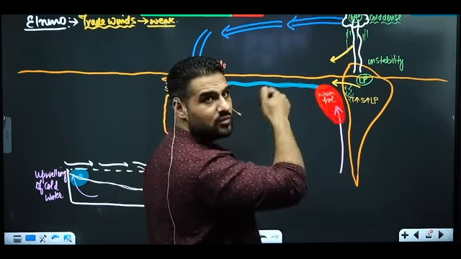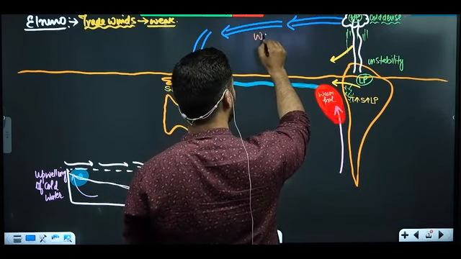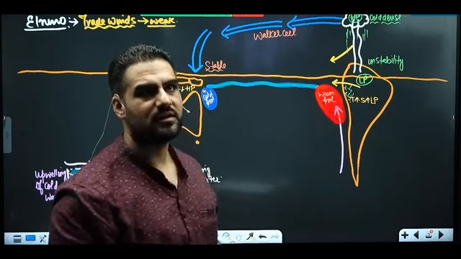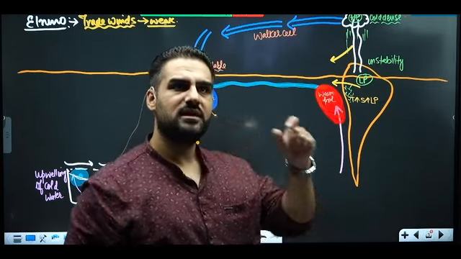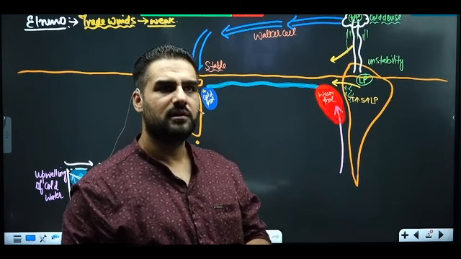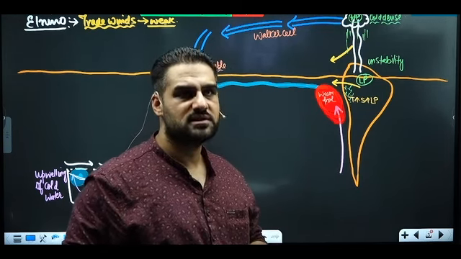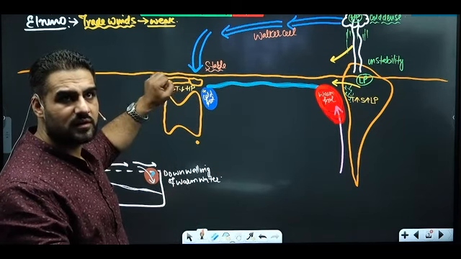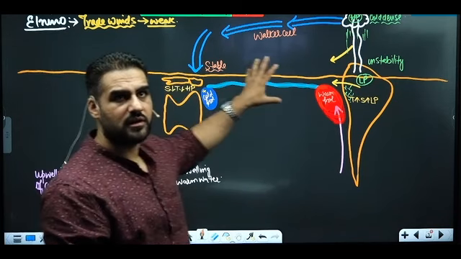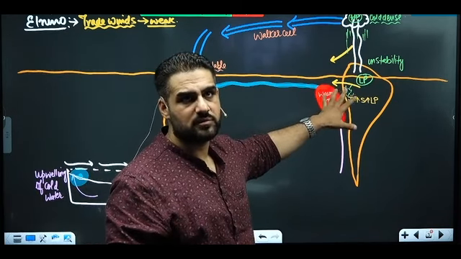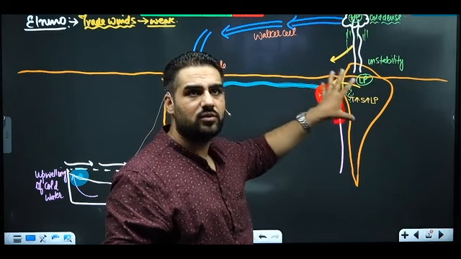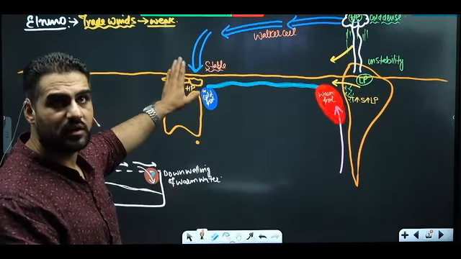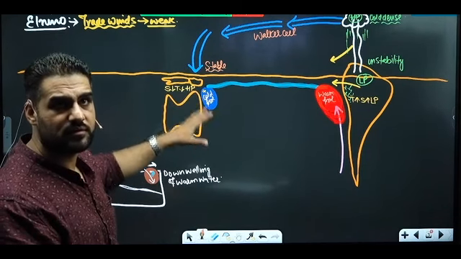समझ आ रहा है? What has happened to Walker cell? Reversed. So जब हम Walker cell की बात करते हैं, it is a pressure difference between Eastern Pacific and Western Pacific. In normal conditions, and La Nina, over Australia: high temperature, low pressure. Here: high pressure, less temperature. During the time of El Nino, what is here? Low pressure, high temperature. What will be here? Less temperature, high pressure. Clear with this?